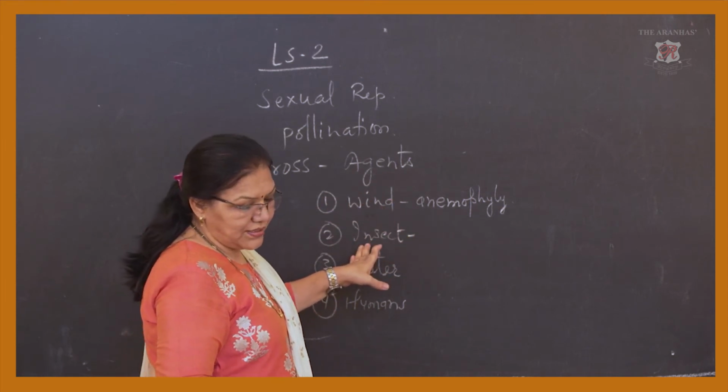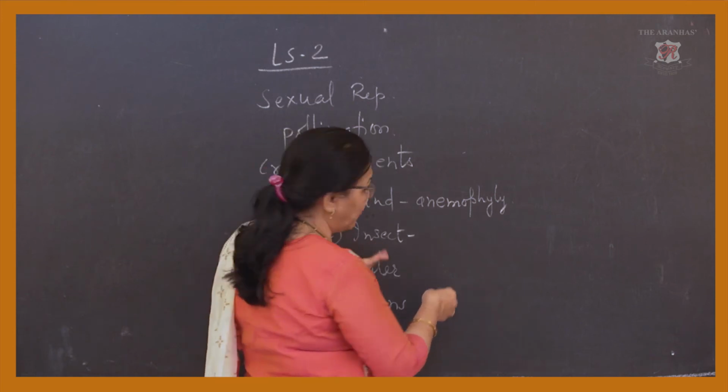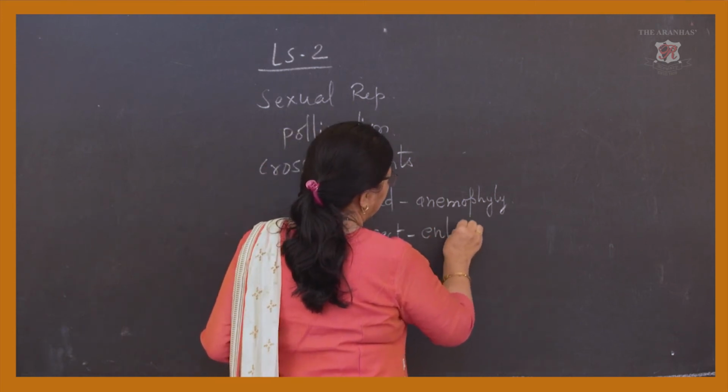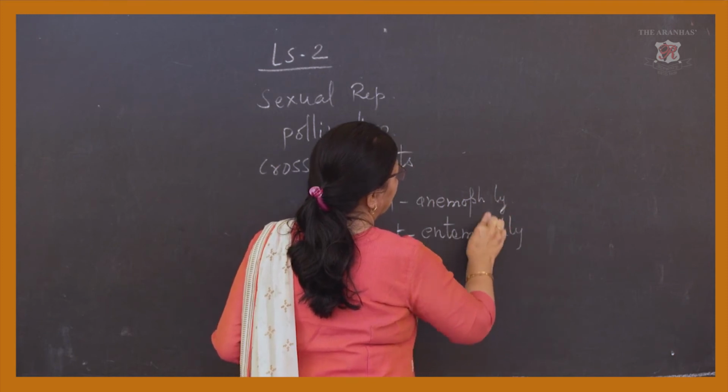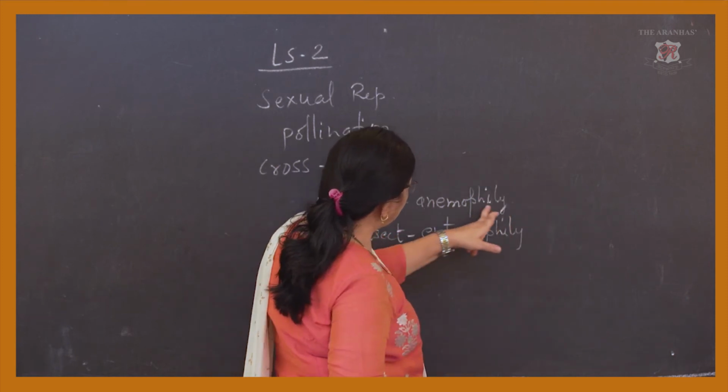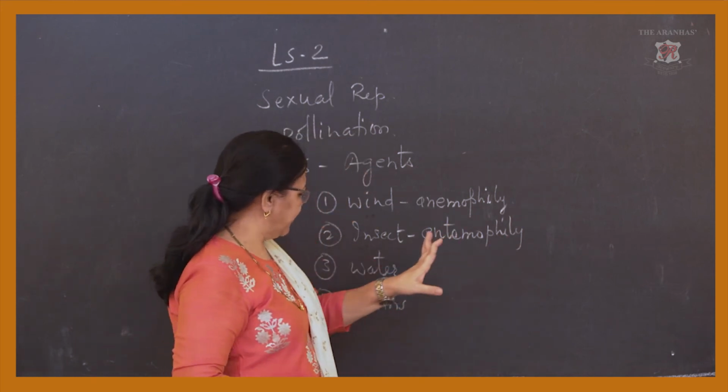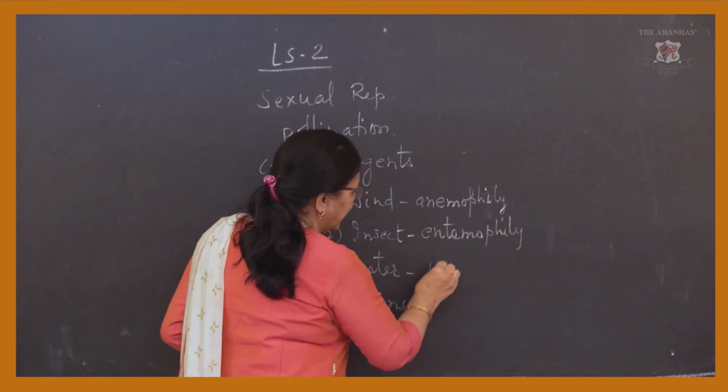Now insect pollination, that is called entomophily. Anemophily, entomophily, hydrophily.